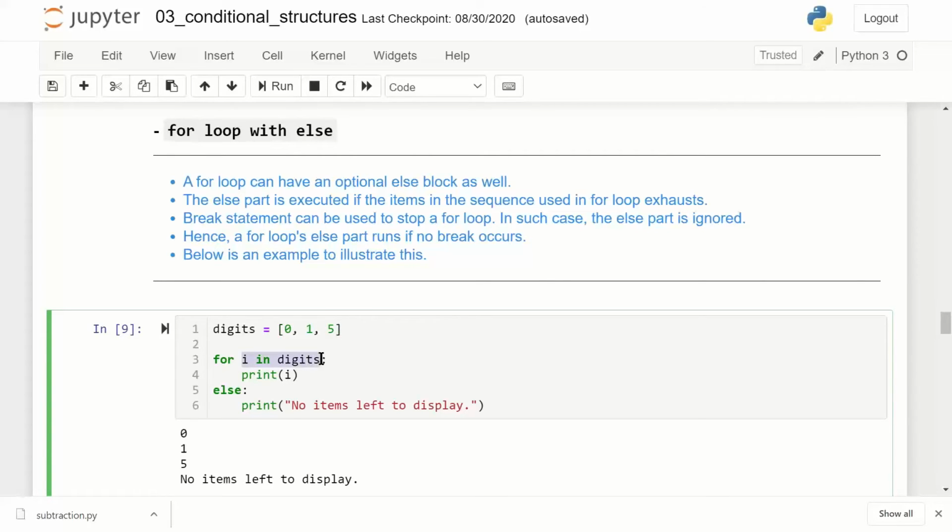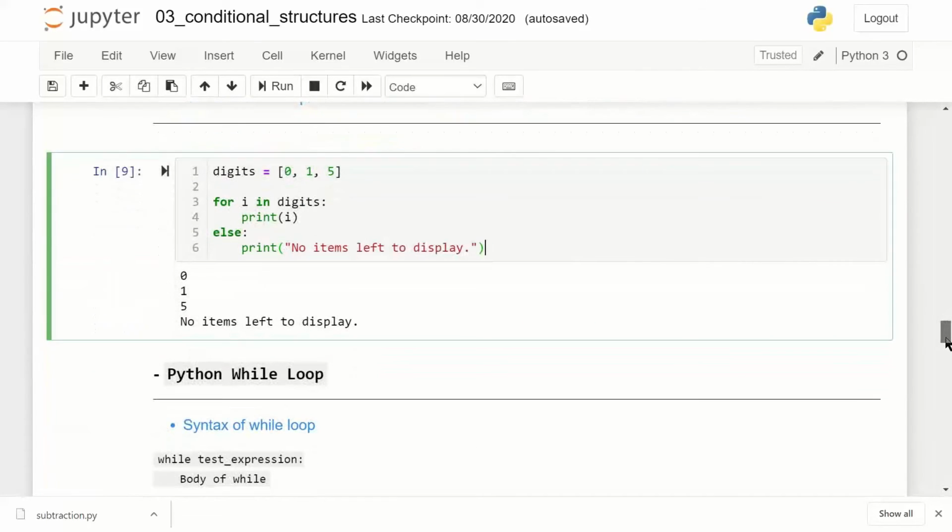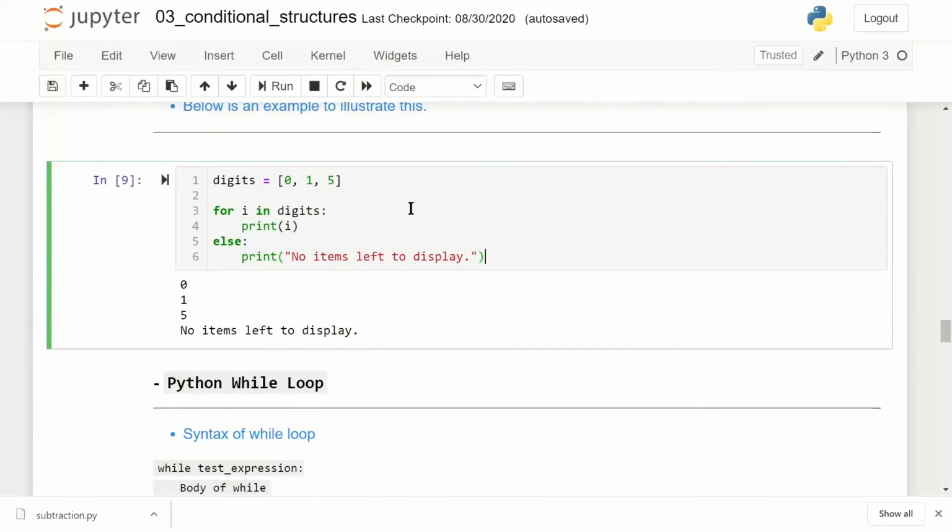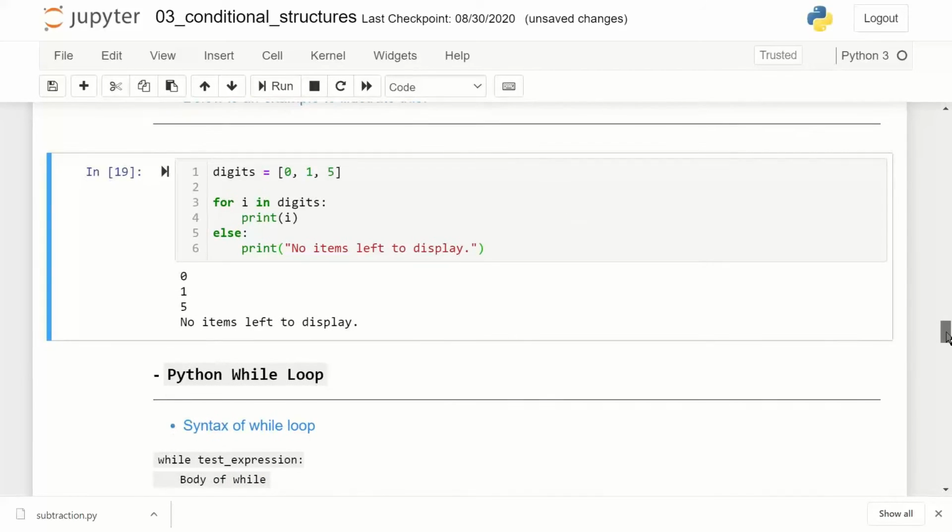I'm running a for loop and I'm saying print the number, and the moment all digits of the list are considered in the for loop, it will get into else and say no items to display. Okay, so this is a very simple application of else. So I'll just quickly move forward. I'll execute it and move forward to while loop.